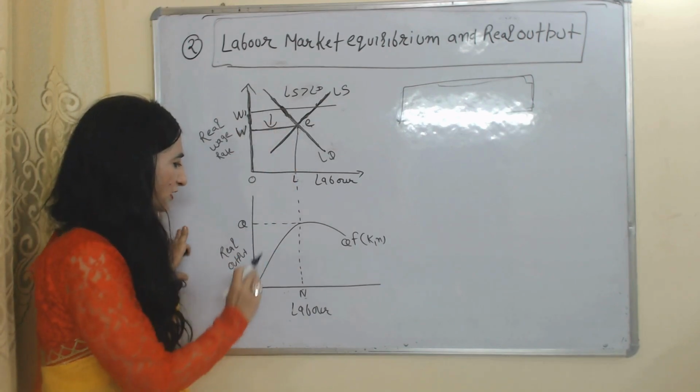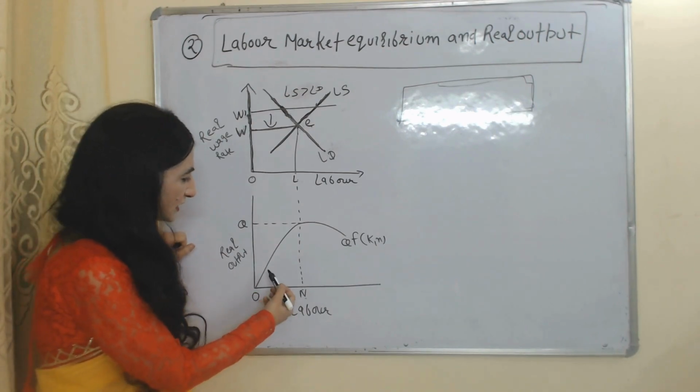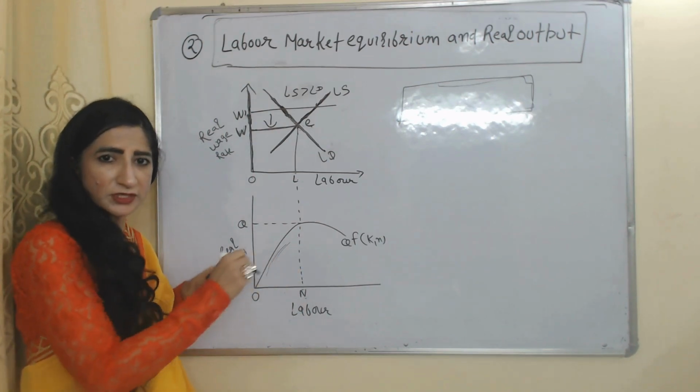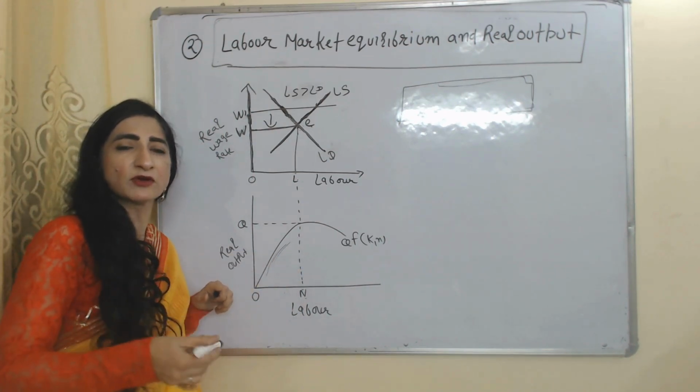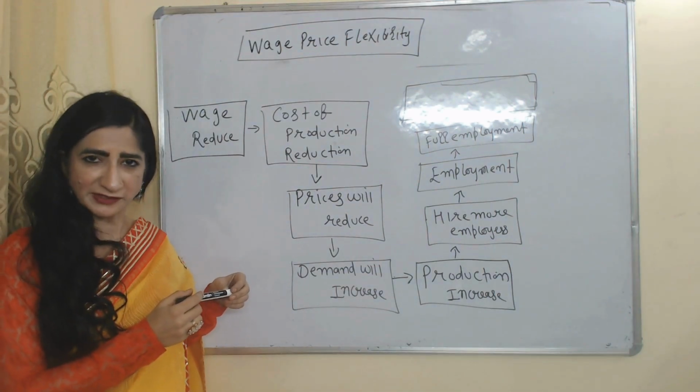At this full employment point, you can see our real output is OQ. Here you can see as we increase our labor, our output also increases but at a diminishing rate, because the marginal productivity of labor is falling. Next is wage price flexibility.